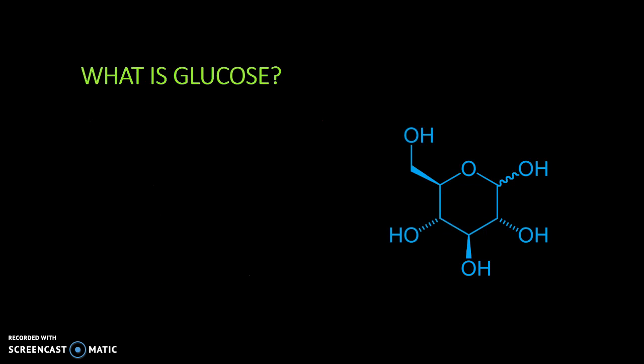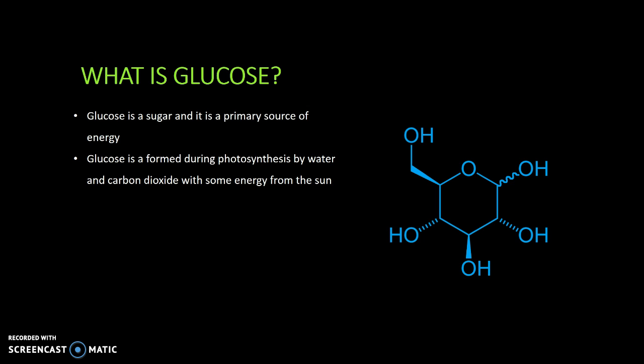So before we go on, because we're about to go through the whole mechanism, we'll just talk about what glucose is, because that is what we're talking about, how the GPCRs are used to initiate the breakdown of glucose. So it's a sugar, and it's a primary source of energy in the body. It's formed during photosynthesis by water and carbon dioxide with some energy from the sun, so obviously that's occurring in plants, but we do consume it. It's incredibly important during cellular respiration.